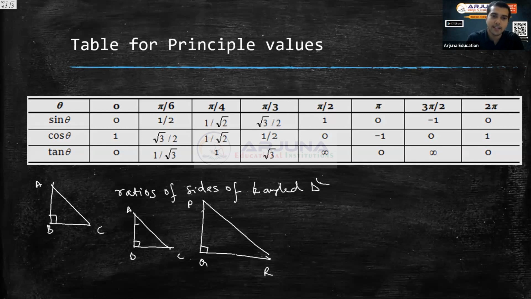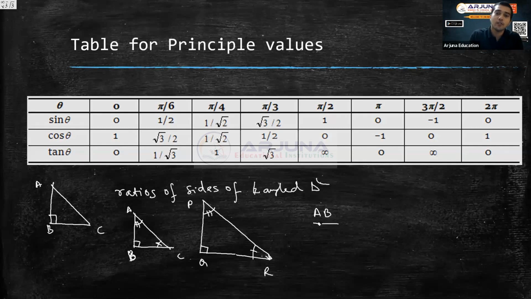If their angles are the same, I'm just marking like this. So that means angle R equals angle C, angle Q equals angle B because both of them are 90 degrees, and similarly angle A equals angle P. So now these two triangles are similar triangles. Similar triangles means the ratios are equal, right? What are those ratios? AB divided by PQ. So like that you have equal ratios.